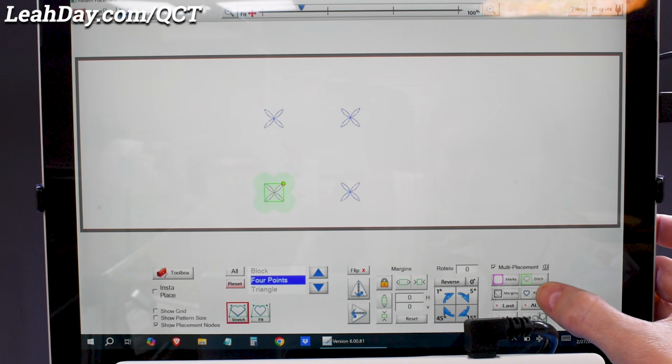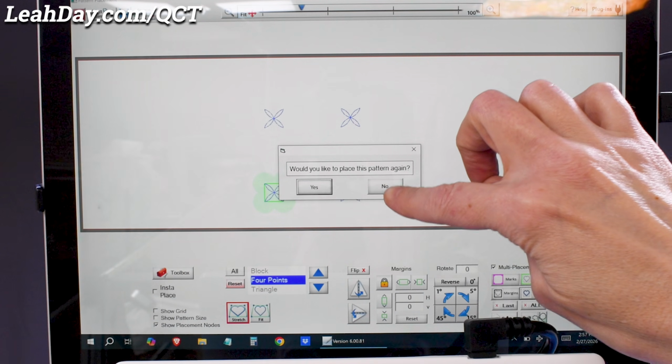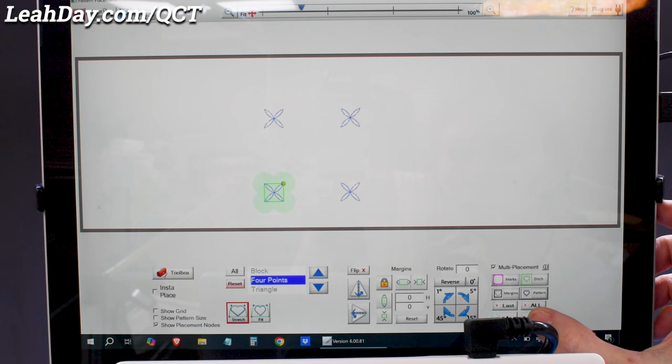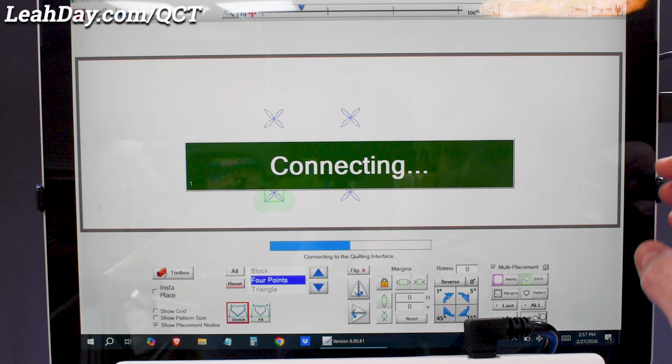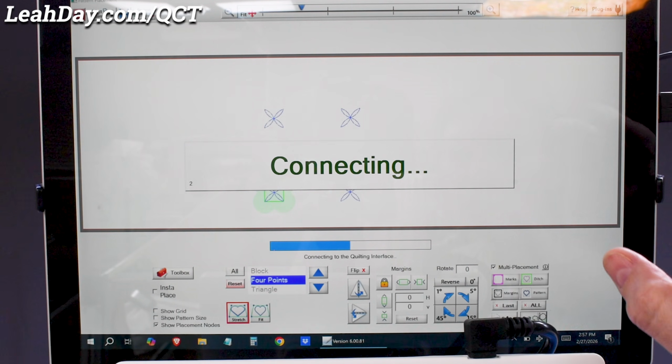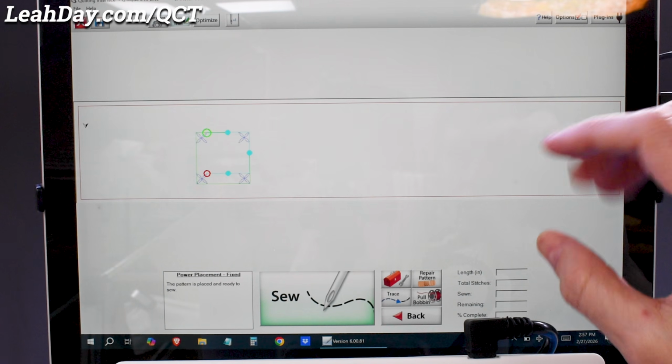So I'm gonna make sure that that one's placed with pattern. Do I wanna place that one again? Nope. I wanna hit quilt. So now this will load in and show us the order that it's gonna stitch in.